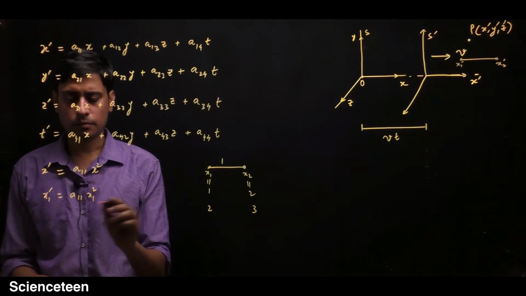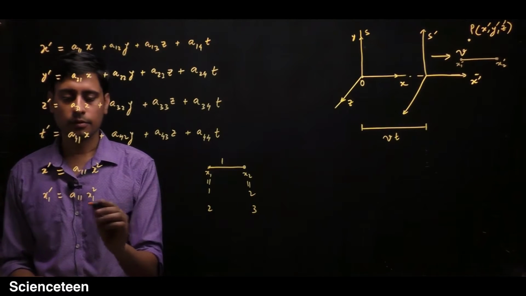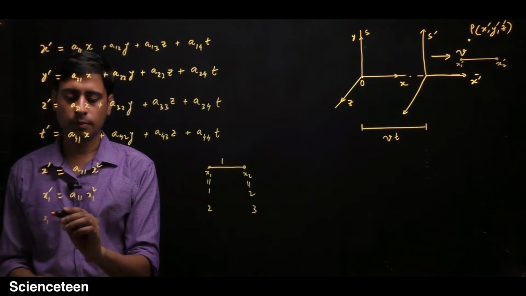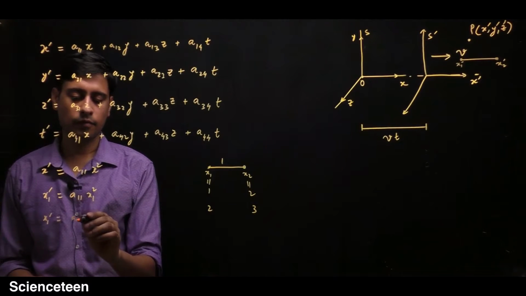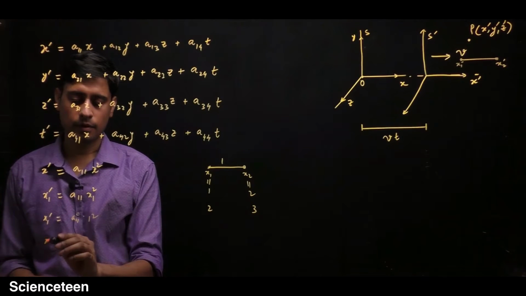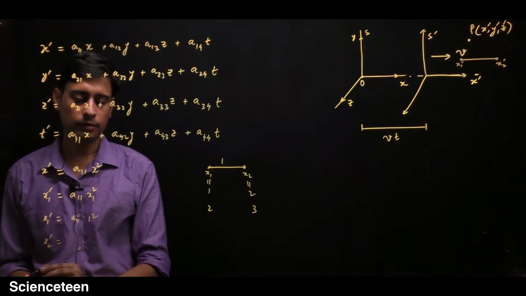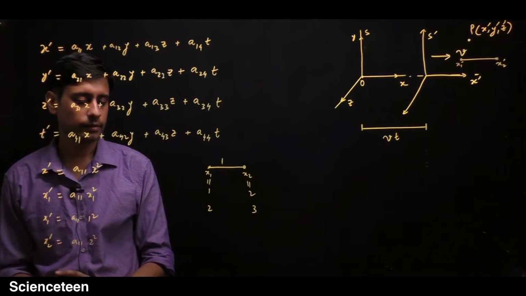So in that case, if x1 is 1, x1 prime will be equal to a11 into 1 square. x2 prime will be equal to a11 into 2 square.